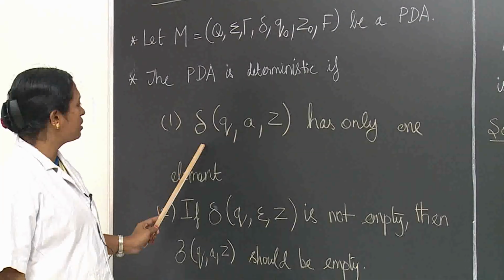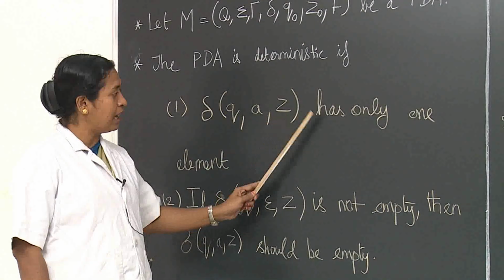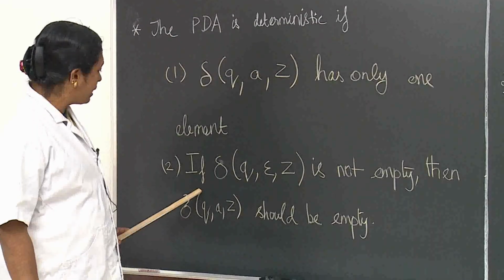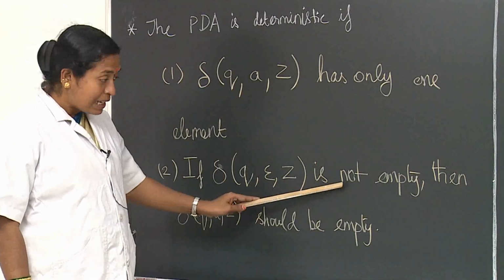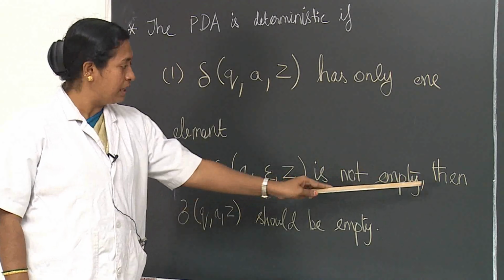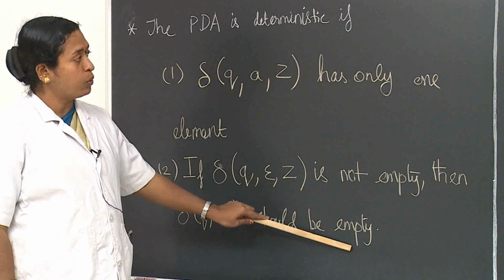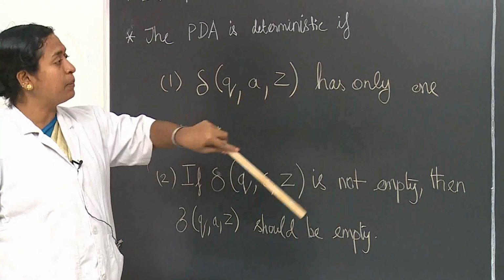The first condition is that the transition δ(q, a, Z) should have only one element. The next is that if the transition δ(q, epsilon, Z) is not empty, then the transition δ(q, a, Z) should be empty. If we only see these two conditions, we can't understand them. We can see an example for this.